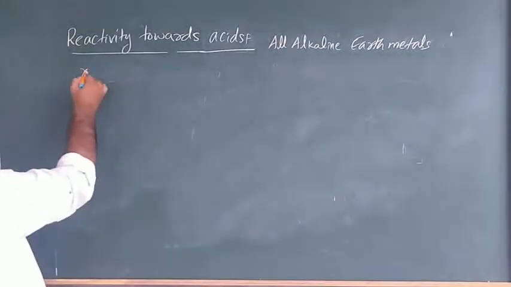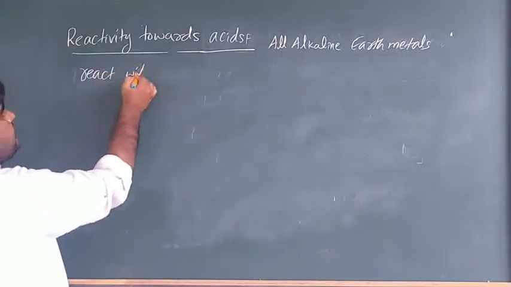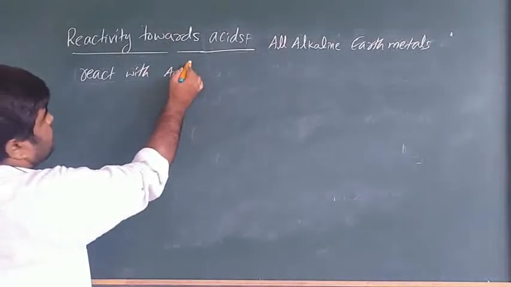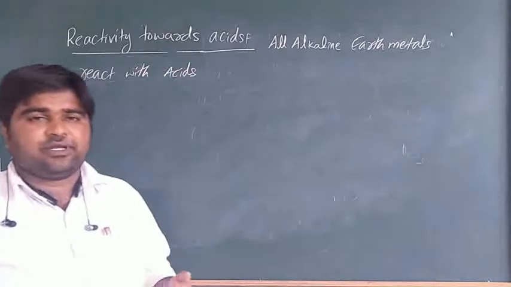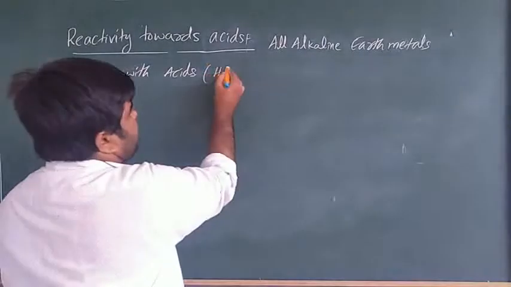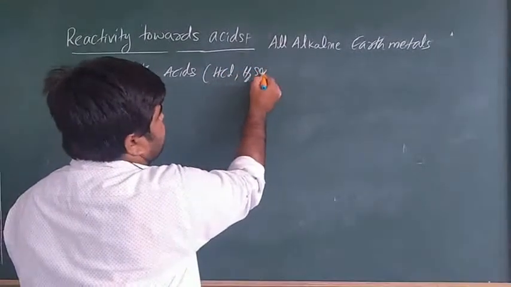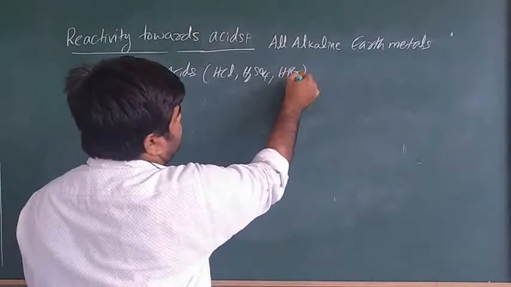For example, hydrochloric acid, sulfuric acid, hydrogen bromide, etc.